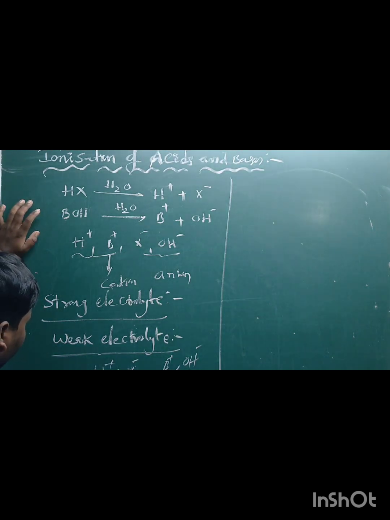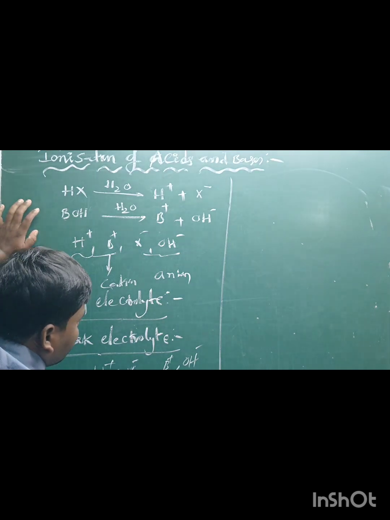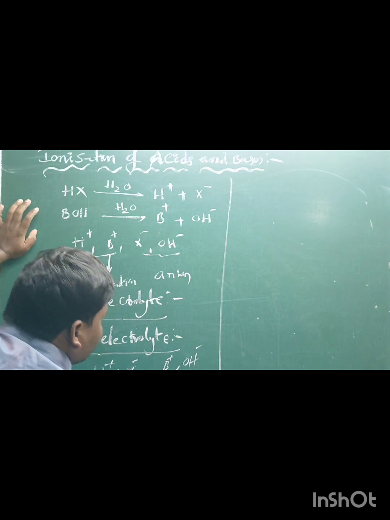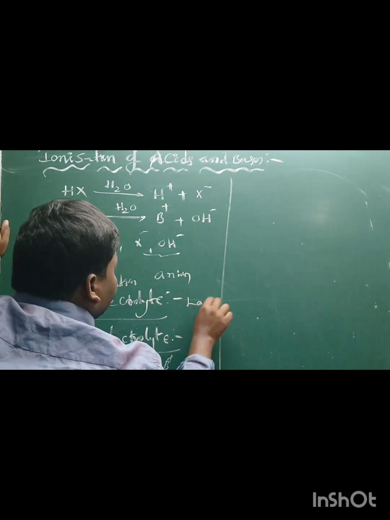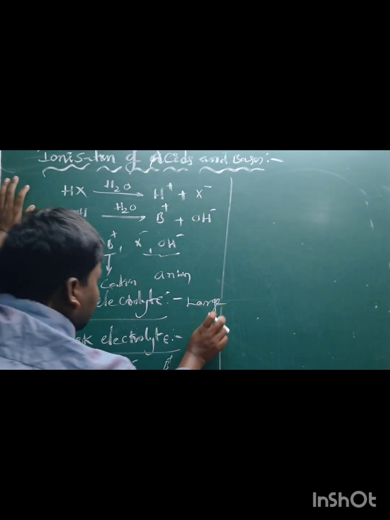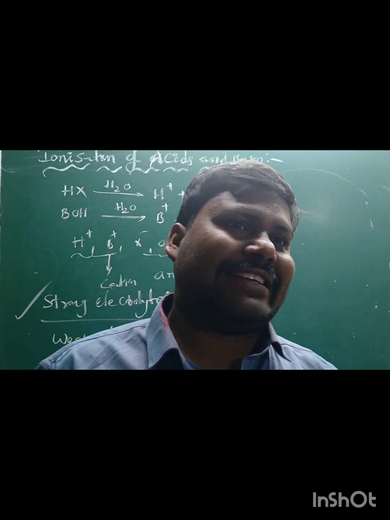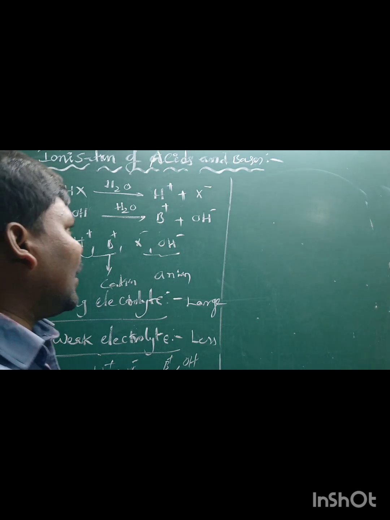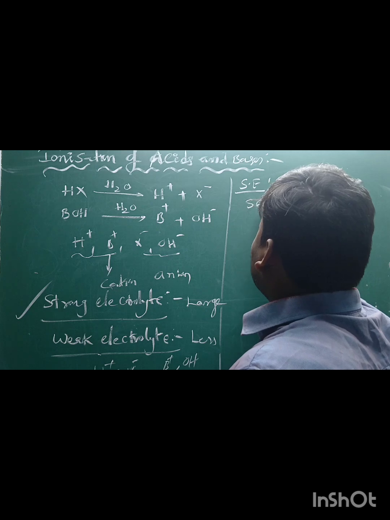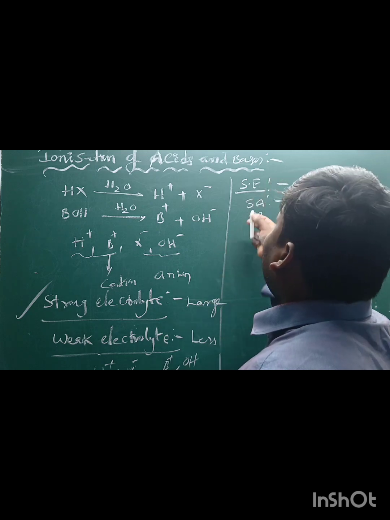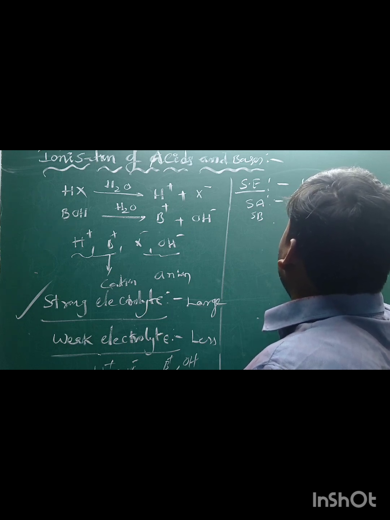The extent of ionization is large. If the extent of ionization is less, then the compound is considered a weak electrolyte. Examples for strong electrolytes: strong acids, strong bases. Examples for weak electrolytes: weak acids, weak bases.